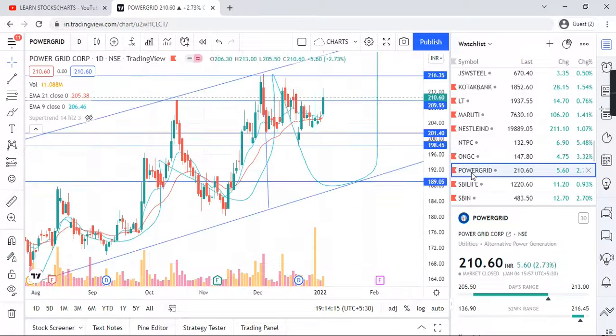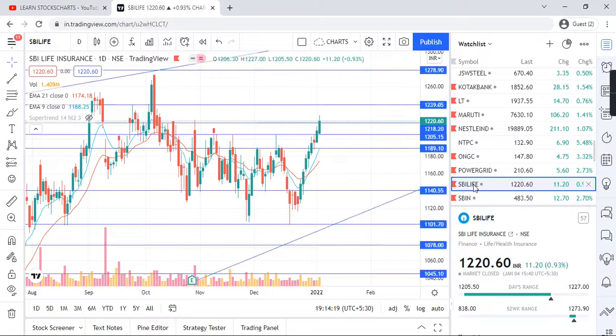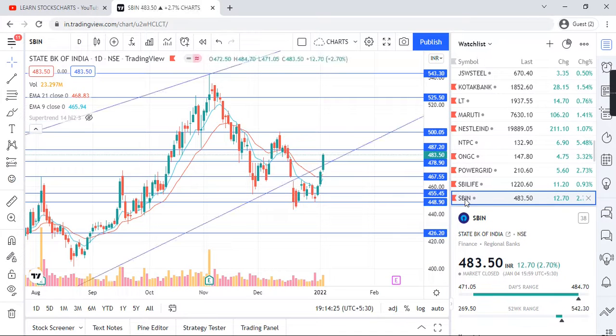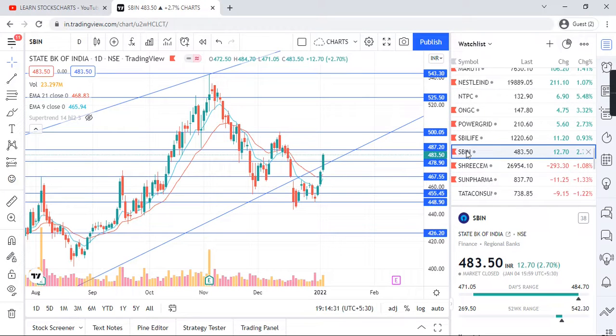Power Grid, range. SBI Life, break upside. SBIN, guys, again coming into the range. So the people who have watched my previous videos are able to find out why I'm saying in a range, because this line and this line are the dynamic support and resistance, and it moves. Now it is coming inside the range again.